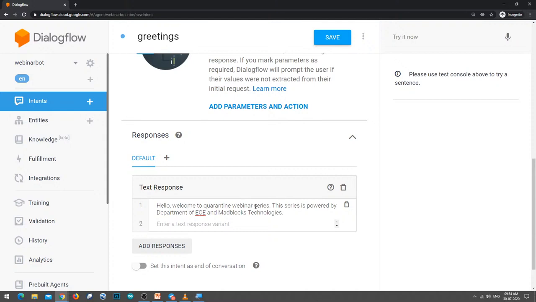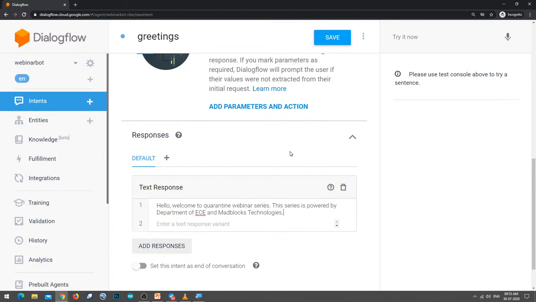Okay, so this is a welcome message. This is a bot response. Here there are two things: one is input, the second one is output. Who is giving input? The user is giving input. What is the input there? Greetings. What kind of greetings? Hi, hello, something like that. And then what is the output? The bot has to reply. What is it replying here? Hello, welcome to quarantine webinar series. This series is powered by Department of ECE and Madblocks Technologies.